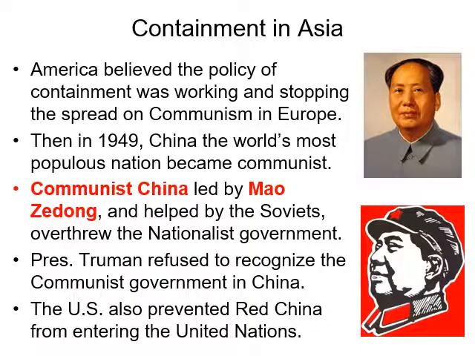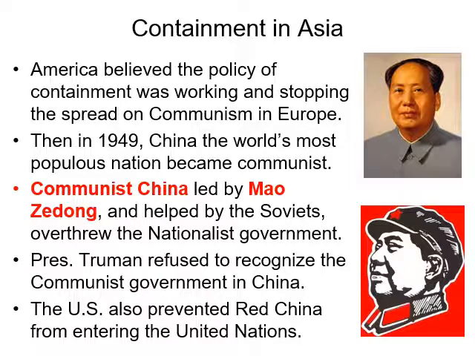As the Cold War began, one of the first policies that we had was a policy called containment, which was designed to keep democratic nations from being overrun by communist uprisings and to keep democratic countries democratic. Well, many American politicians and people believe that the containment policy was working in Europe, but as we thought it was working in Europe, the most populated nation in the world, China, became a prime candidate for this communist uprising.